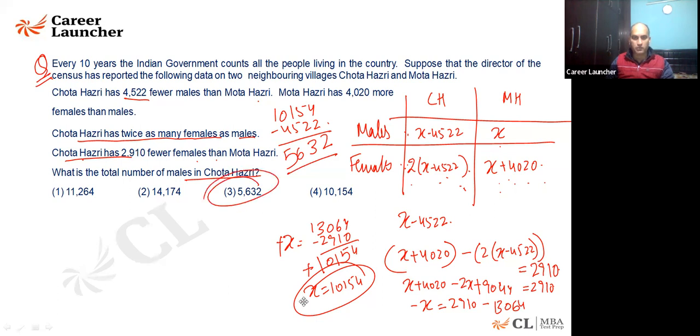So the third one is coming out to be correct. I believe it is clear to all of you now. Please ask me if there is any question here. Everything you have to take as x, because this is less, this is more, and finally it is double of it. And then the difference between them is already given as 2910. You have to just do it.